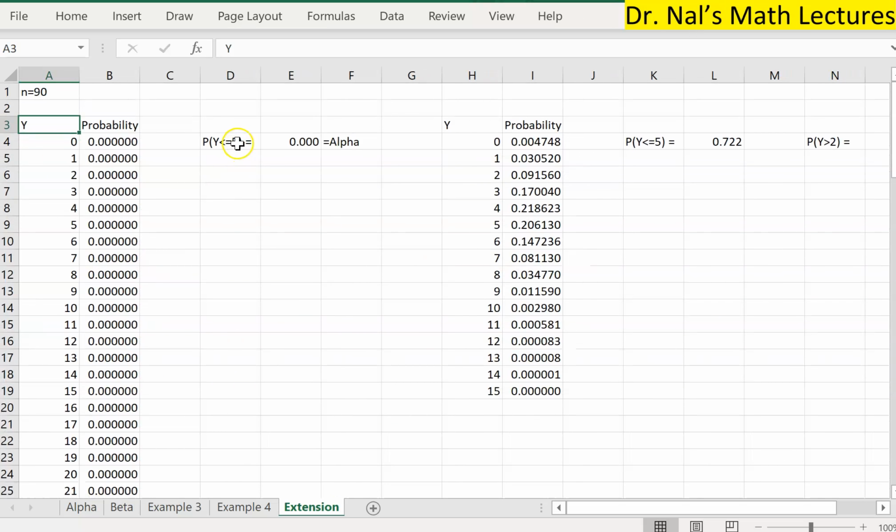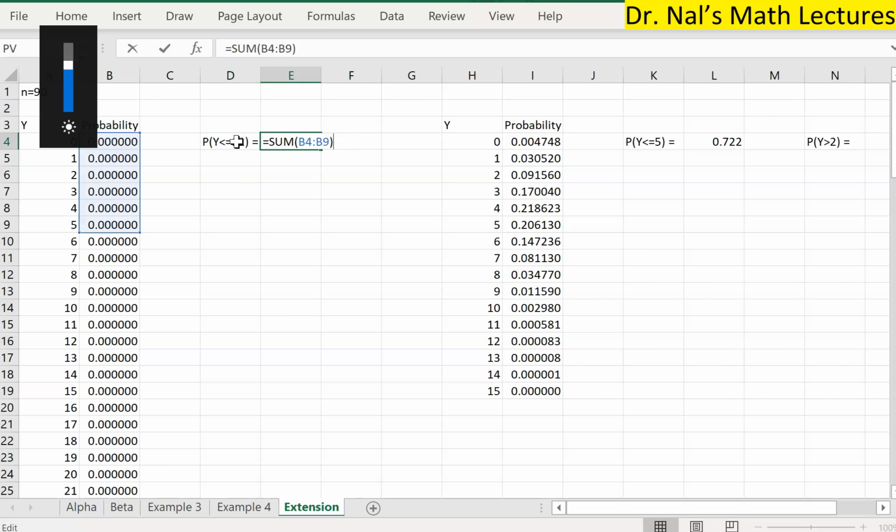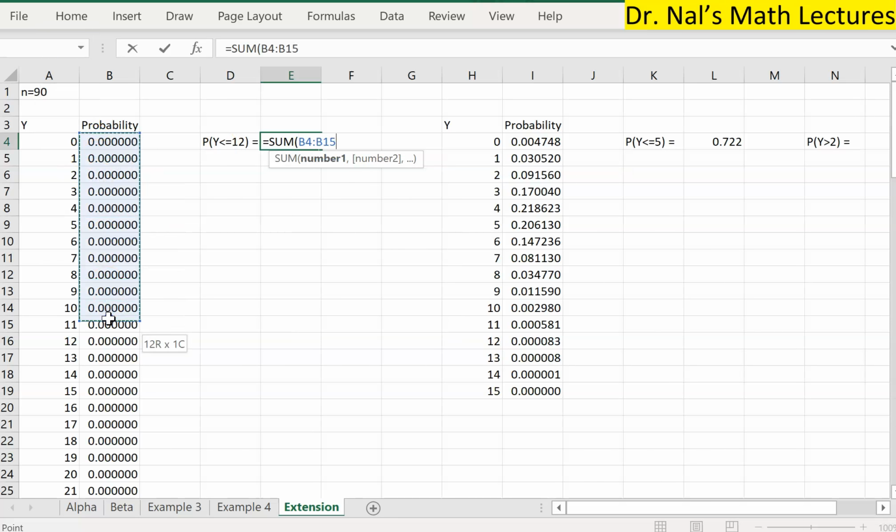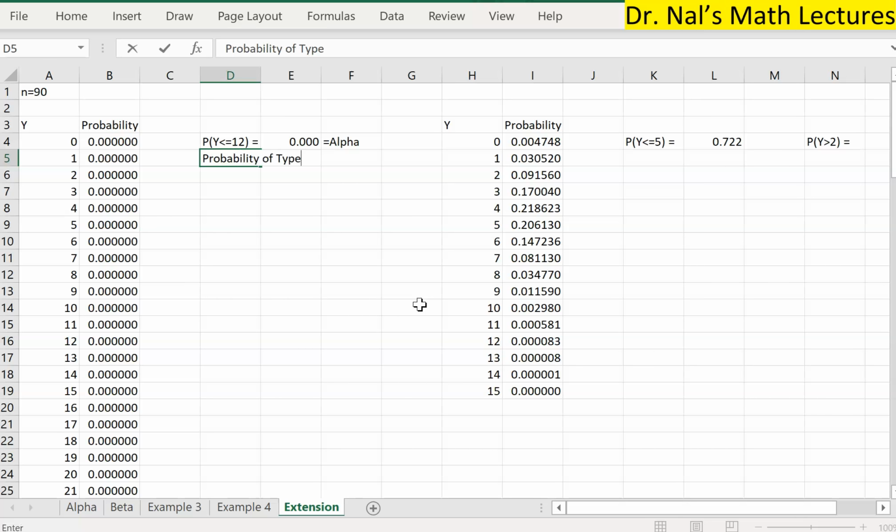The first experiment that I want to do is a rejection region where 6 times 2 is 12. How about 12 here? What will be the alpha if it was 12? So we want to sum all the things up to 12. The sum of all these numbers. Obviously it will be either 0 or extremely close to 0. Alpha is extremely nice. There's no chance we will commit a type 1 error, right? Let me write that down. Probability of type 1 error is 0. Very good.